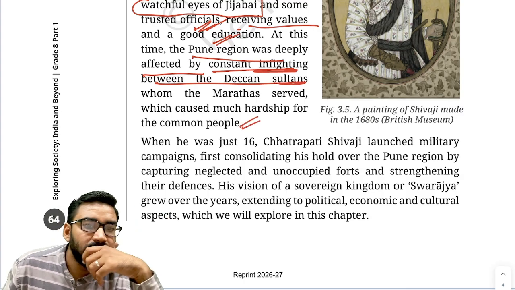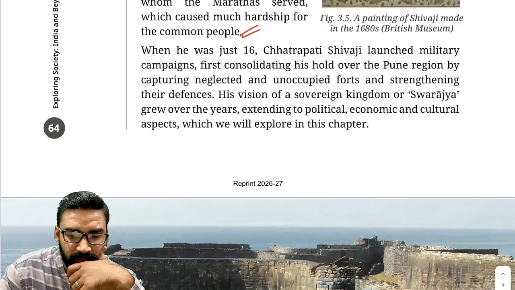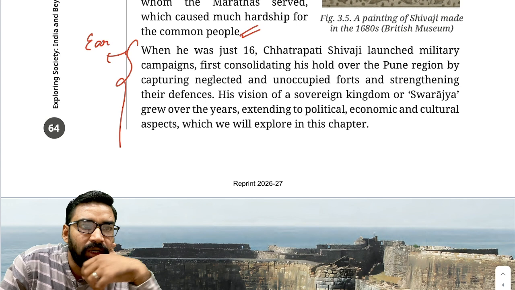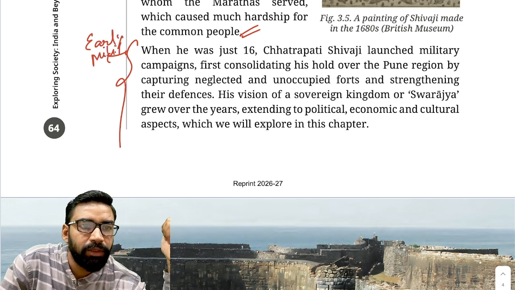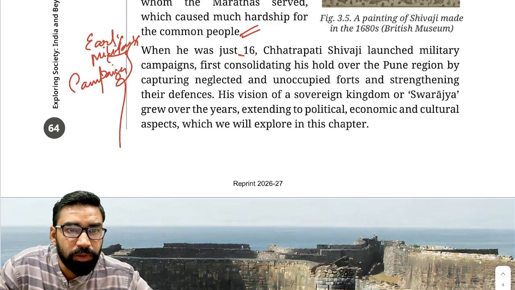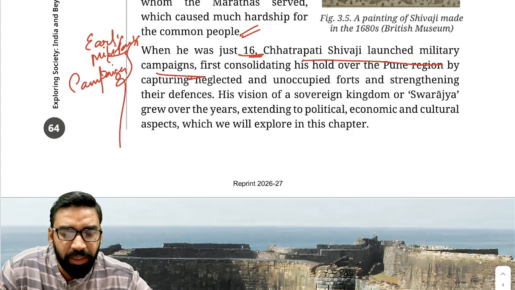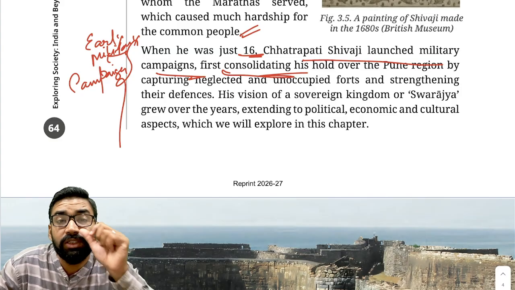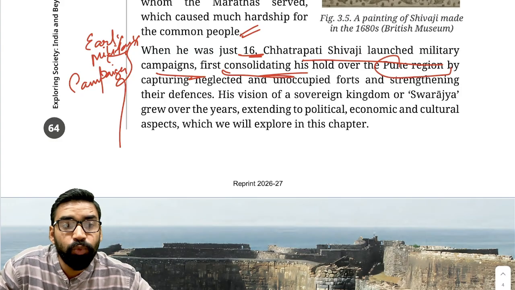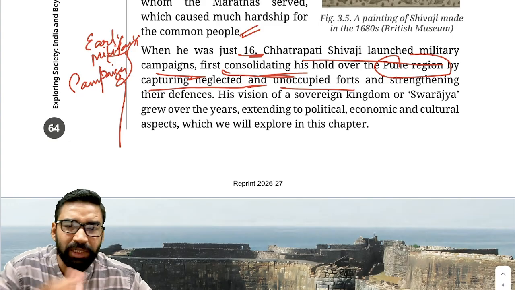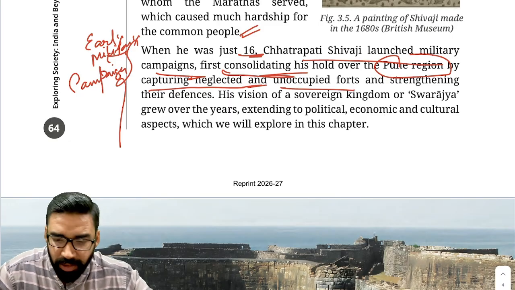Now try to understand the early military campaigns. When Shivaji was just 16 years old, he launched a military campaign. First, he consolidated his hold over the Pune region by capturing the neglected and unoccupied forts, the forts that were lying empty. Shivaji started capturing them.